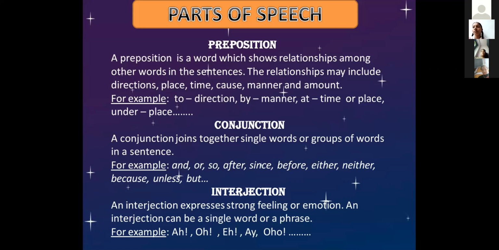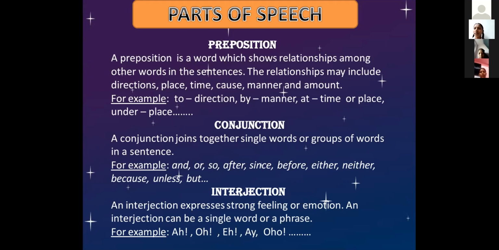So if there are two words, how are those two words connected? For example, you take the sentence: the book is on the table. Anyone can answer, what is the preposition in that sentence? The book is on the table. What is the preposition here in this sentence? On. Yes.